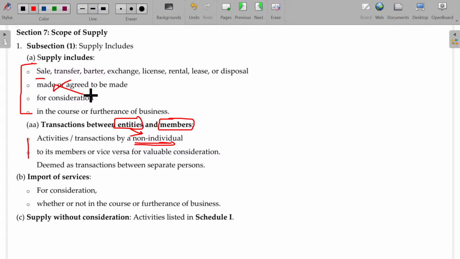The exception number 1 is import of services. Here, business purpose is not required. Whether it is for business or non-business, it will still be considered as supply in case of import of services. And supply without consideration: you don't get consideration, but in some cases, though you don't get the consideration, it is still considered as supply. Detailed information is available in Schedule number 1.